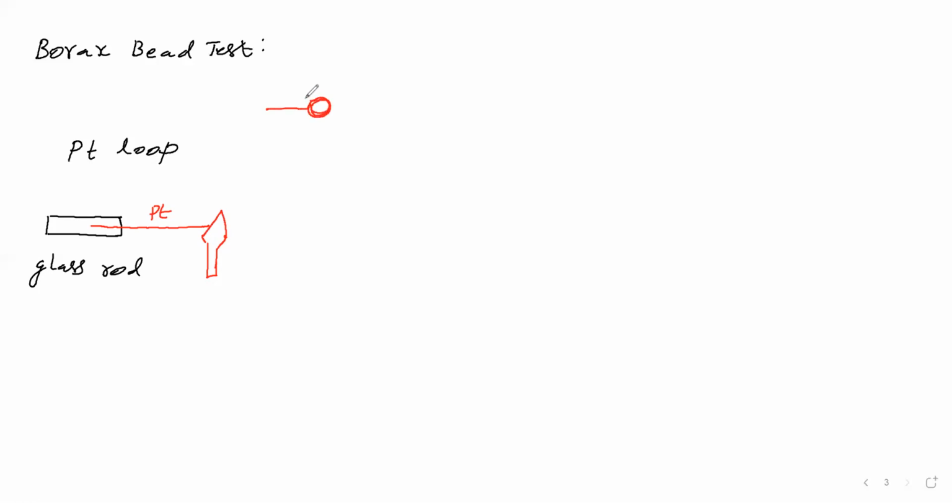This platinum loop, this part is in hot condition now. It is allowed to dip in borax. Since it is under hot condition, borax crystals cling to this vacant site. Borax crystals cling to this place. So we have taken borax in the loop.